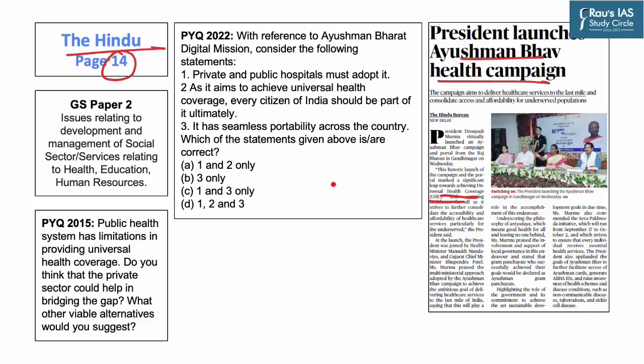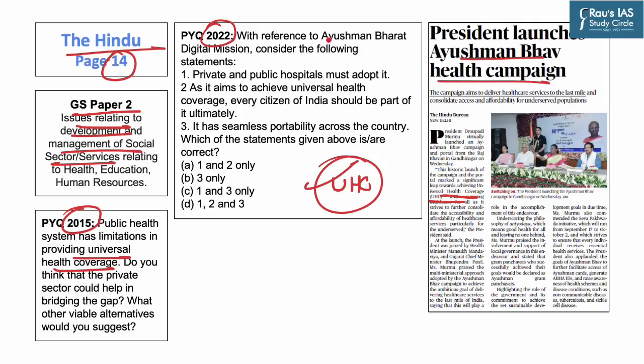And in this regard, universal health coverage is the topic of our today's discussion, as this topic is important from the GS paper 2 perspective, which highlights issues relating to development and management of social sector and services. Further, a question on universal health coverage appeared in mains of the year 2015. And in the prelims of the year 2022, a question appeared on the Ayushman Bharat Digital Mission, which furthers the achieving of universal health coverage in the country.